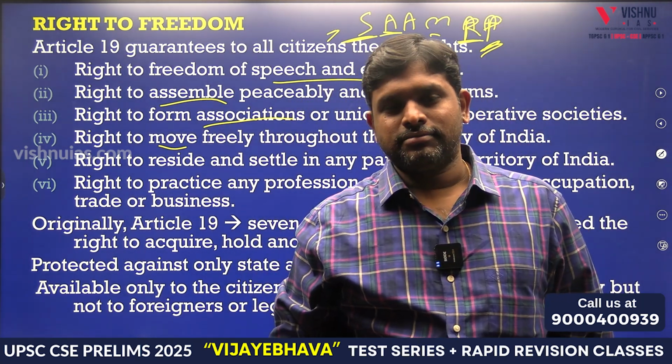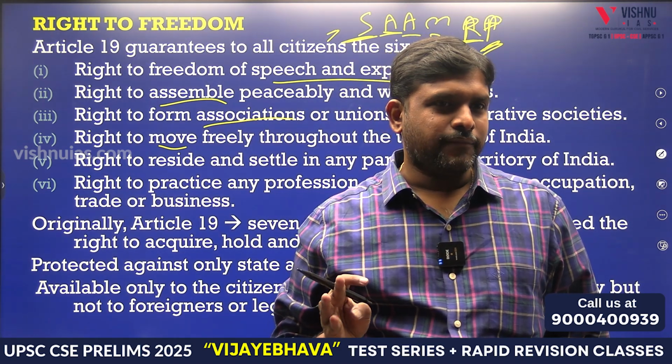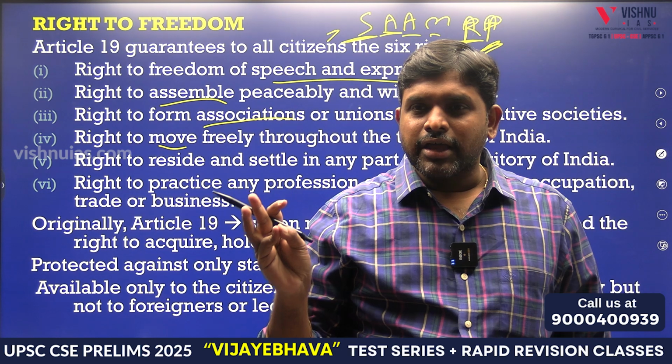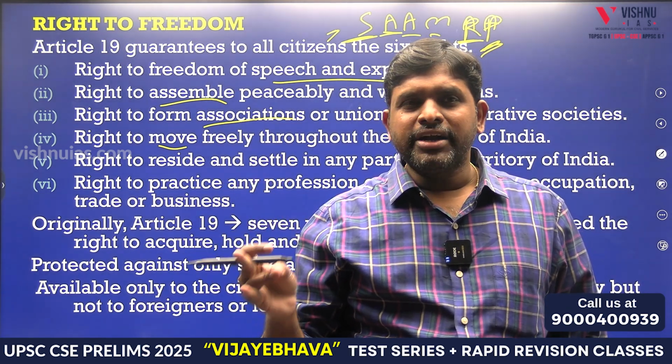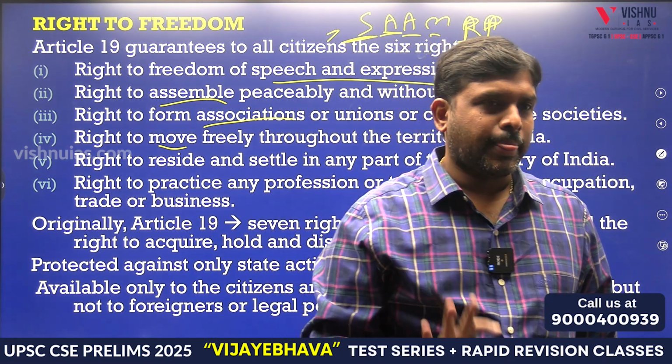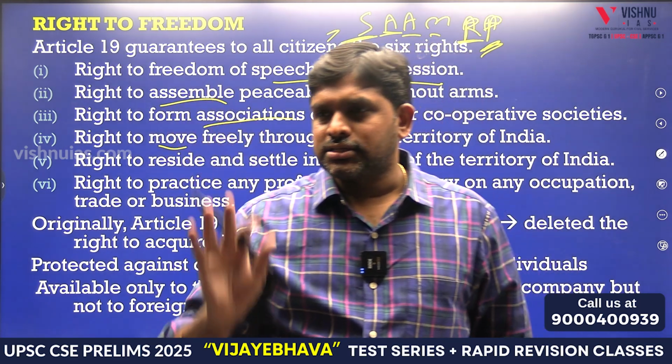Sasuma... Speech and expression, assemble, association, movement, residence and property. Article 19 talks about 6 rights.